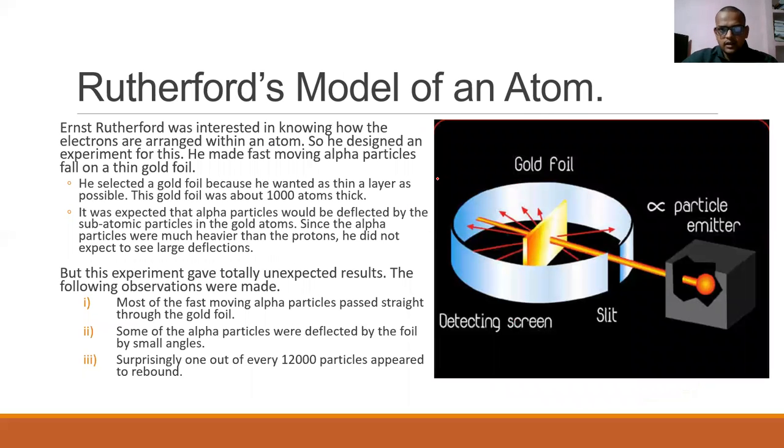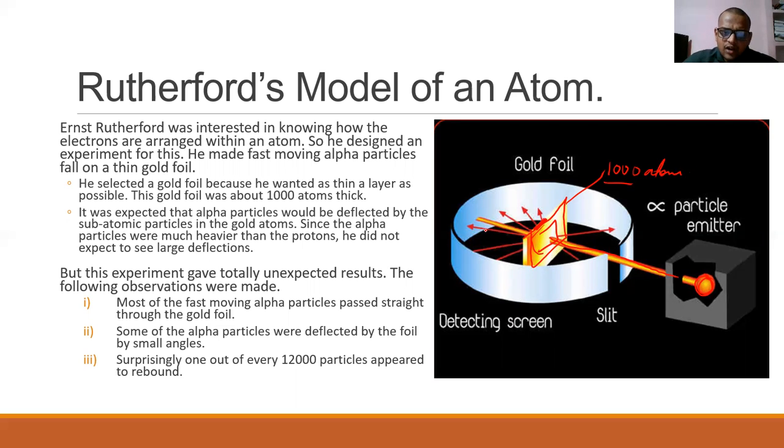So then came Rutherford. He gave his model of an atom. He was very interested in knowing how the electrons are arranged within an atom, so he designed an experiment for this. He made fast moving alpha particles fall on thin gold foil. He took an alpha particle source, as we can see here, and made the alpha particle radiation fall on the gold foil, which was of 1,000 atoms thickness. Means the thickness of this gold foil would be 1,000 atoms only.